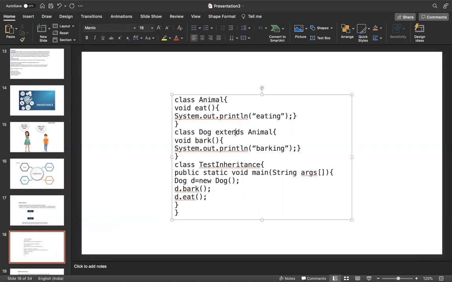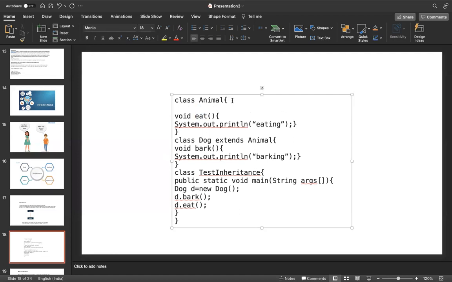If you want to extend a parent class programmatically, we have to use the extends keyword. Extends is a predefined keyword in Java. Then only we can inherit parent class properties. Properties are nothing but the variables and methods declared in the parent class. You can declare variables also in A. These variables and methods can be inherited by the child class.